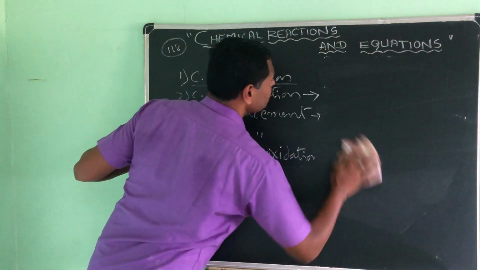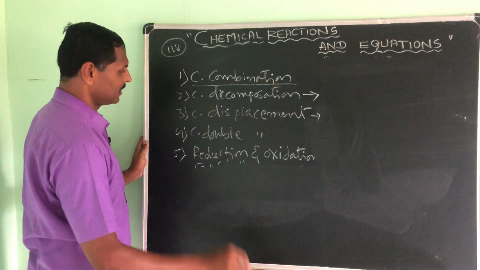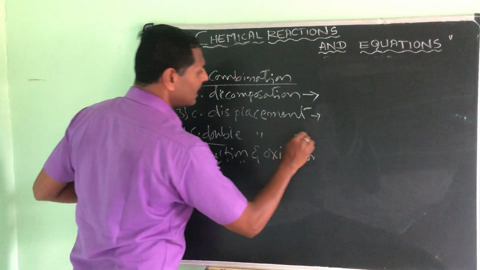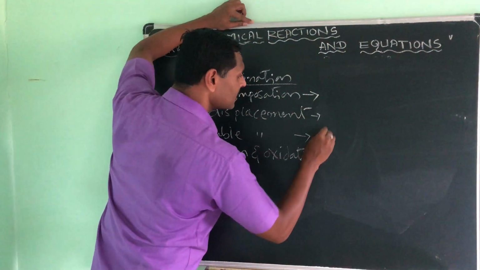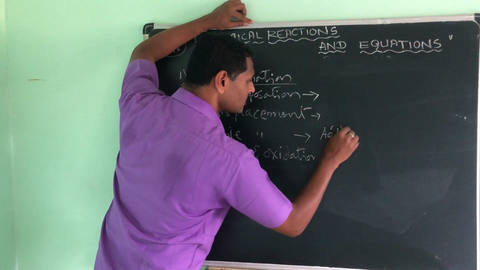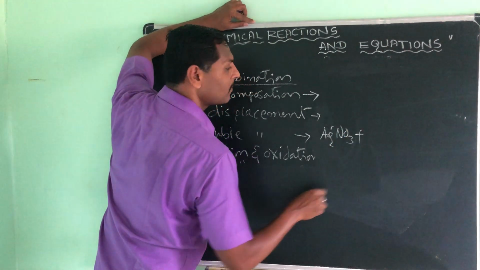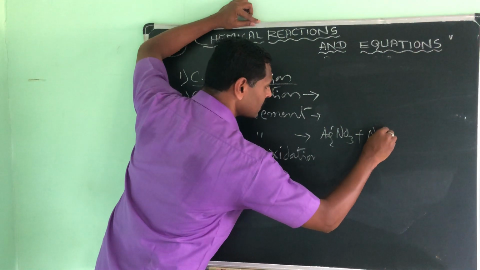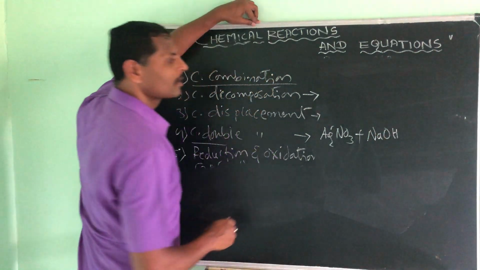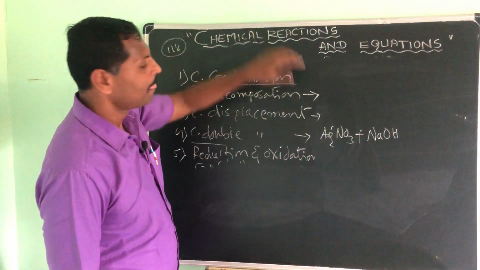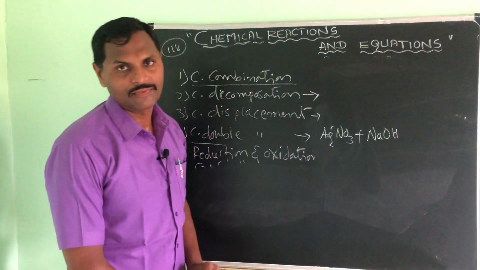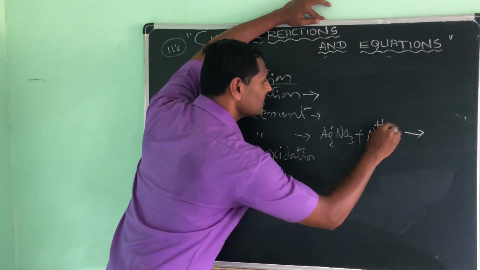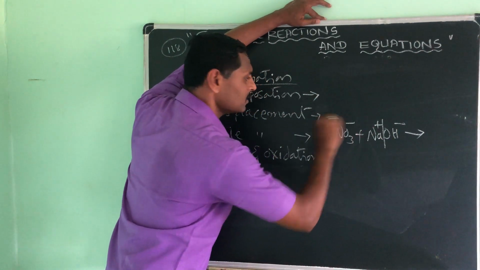Next one, chemical double displacement. In this one, I will take silver nitrate solution AgNO3 plus sodium hydroxide. Both are in aqueous form only. See, this is plus, this is minus, this is plus, this is minus.